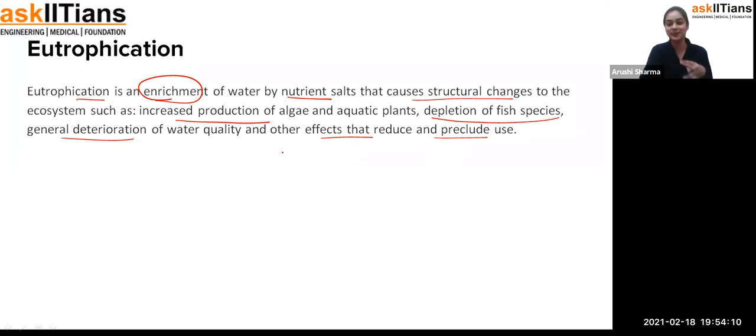Because I have seen ponds and lakes which are totally covered with algae, and you will not find any aquatic plant or aquatic fish or any other animal which lives in water. You will not find them there. So that's the whole process which we call eutrophication. Fine, students, I hope you got this topic, what exactly eutrophication is.